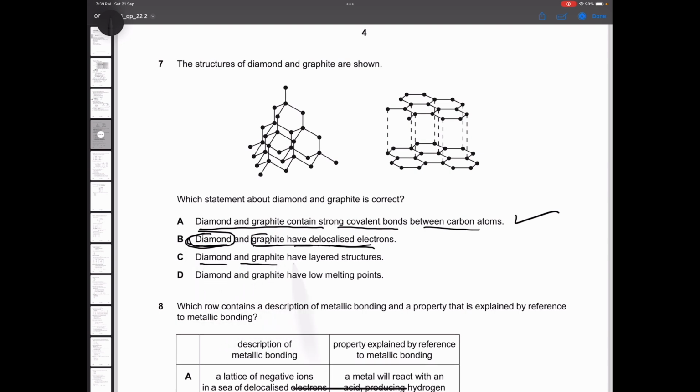Diamond and graphite have layered structures. No. Graphite has a layered structure, diamond does not. Diamond and graphite have low melting points. This is absolutely wrong. Both have high melting points.